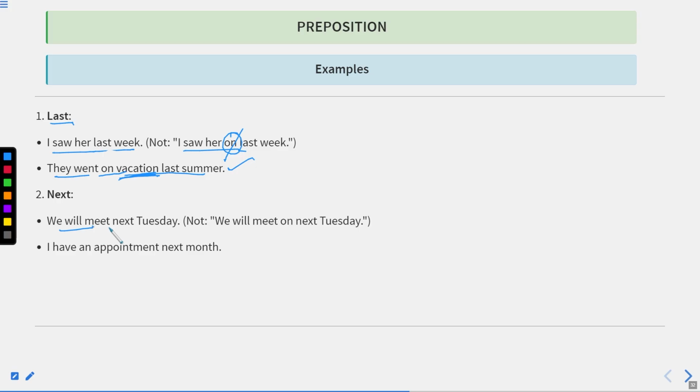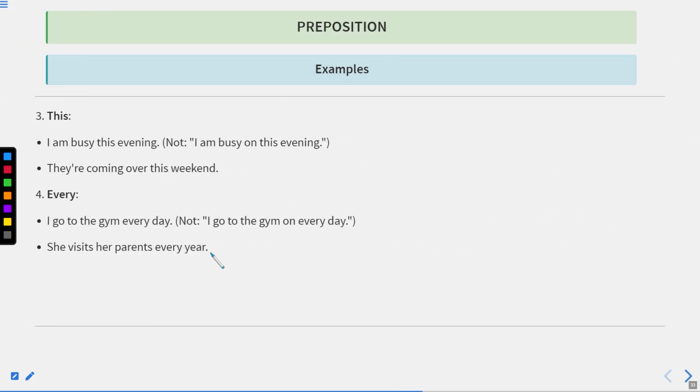We will meet next Tuesday. I have an appointment next month. I'm busy this evening. I cannot say I'm busy in this evening. They are coming over this weekend. I go to the gym every day. I cannot say I go to the gym on every day. This "on" will be incorrect. She visits her parents every year.